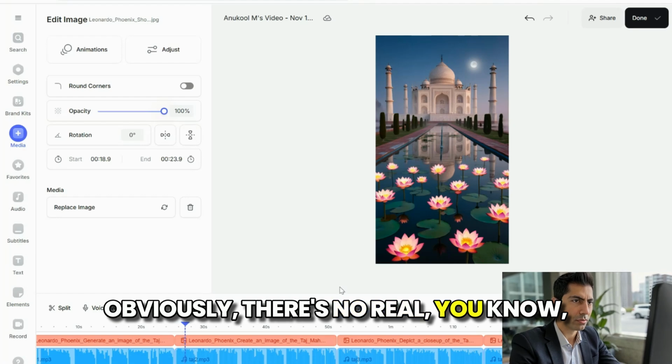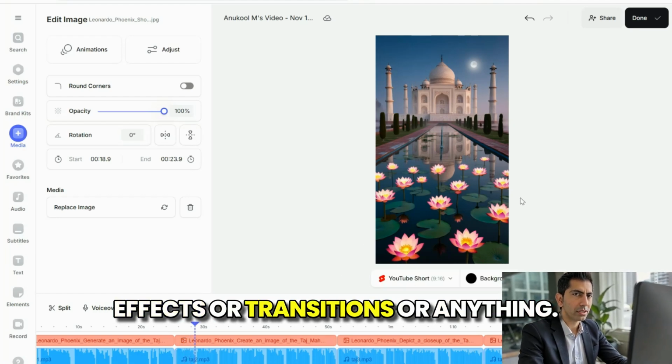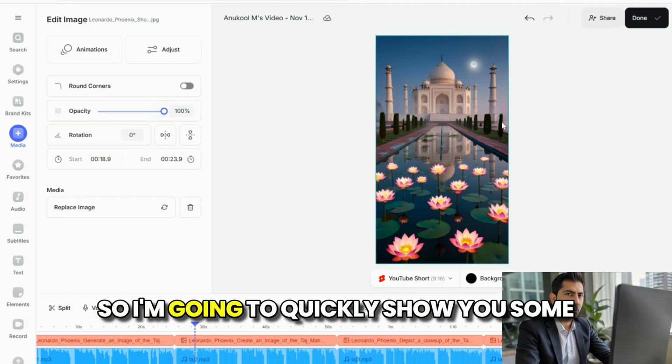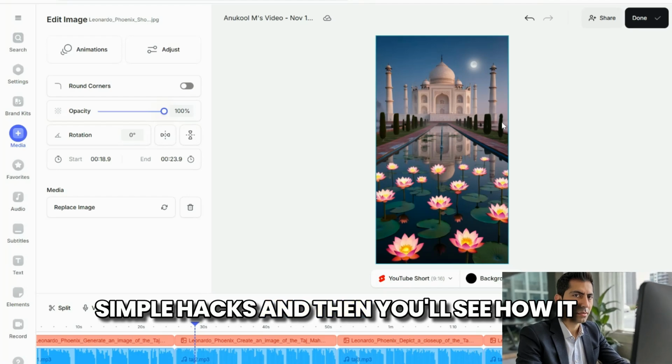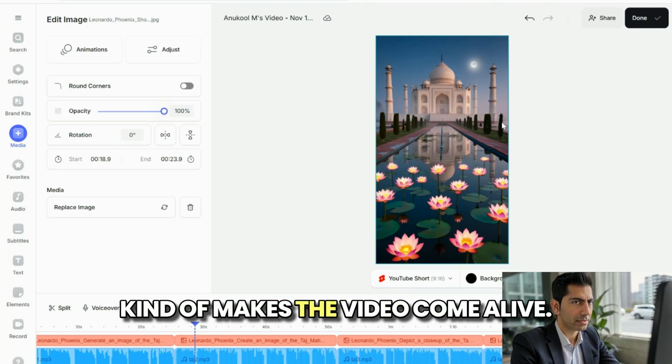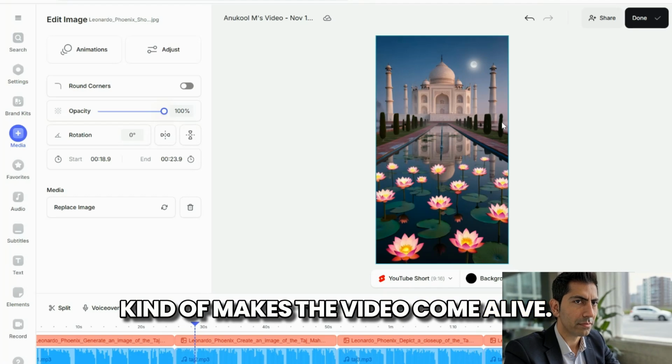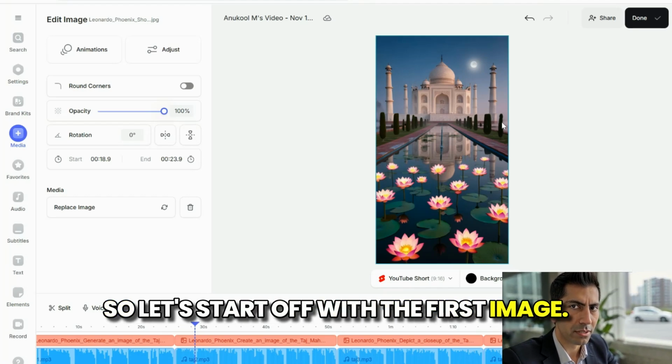Obviously, there are no real effects or transitions or anything. So I'm going to quickly show you some simple hacks, and then you'll see how it makes the video come alive. Let's start off with the first image.